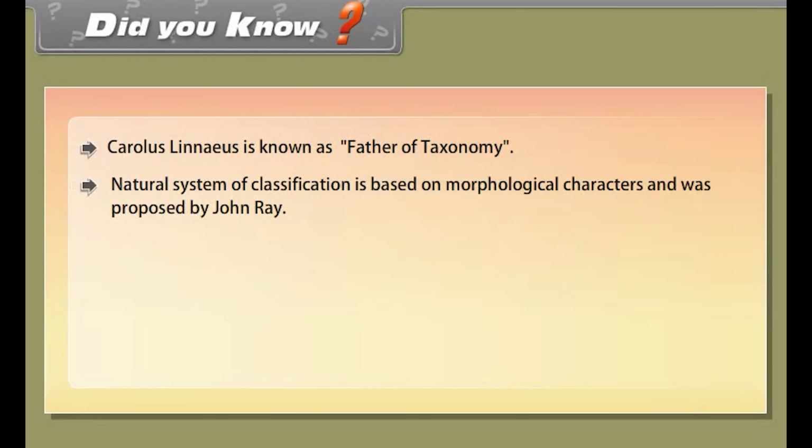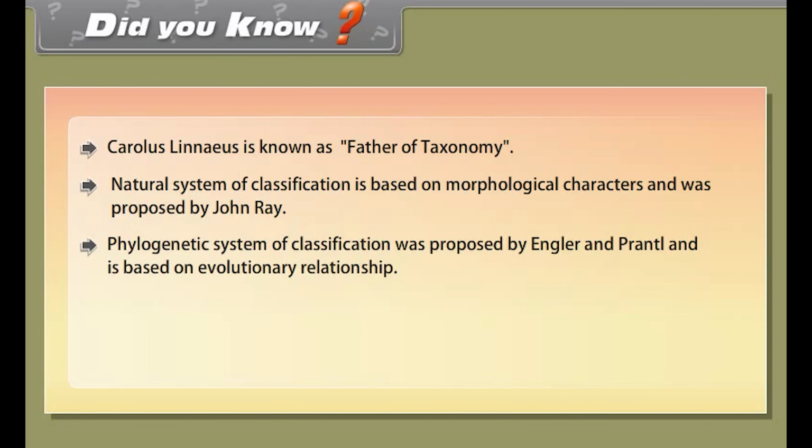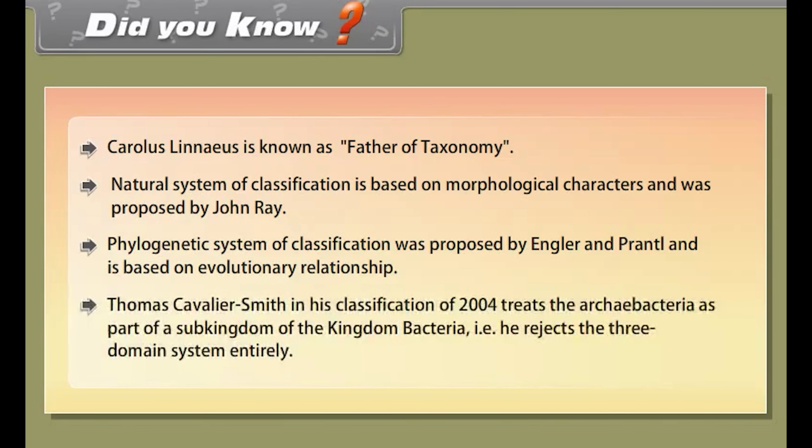Did you know? Carolus Linnaeus is known as the father of taxonomy. The natural system of classification is based on morphological characters and was proposed by John Ray. The phylogenetic system of classification was proposed by Engler and Prantl and is based on evolutionary relationship. Thomas Cavalier-Smith, in his classification of 2004, treats the Archaebacteria as part of a subkingdom of the kingdom Bacteria. That is, he rejects the three-domain system entirely.